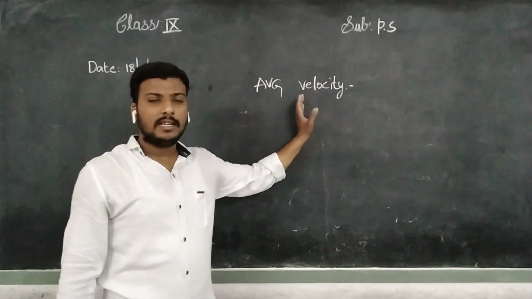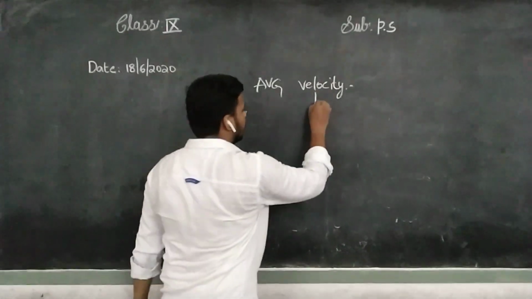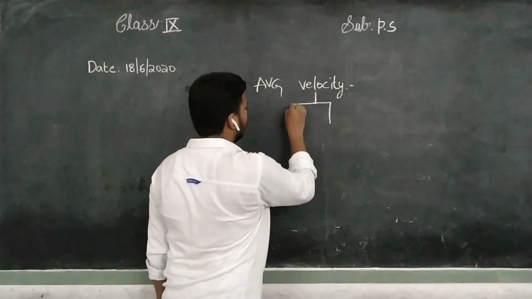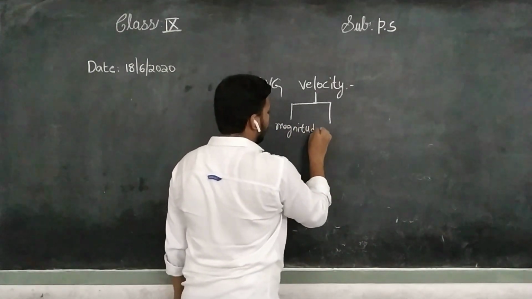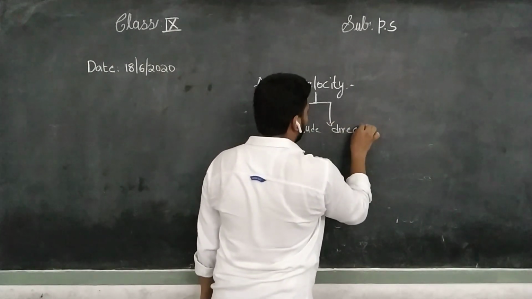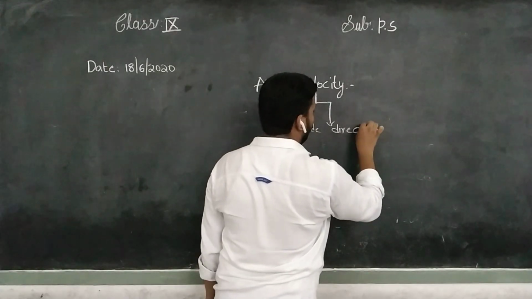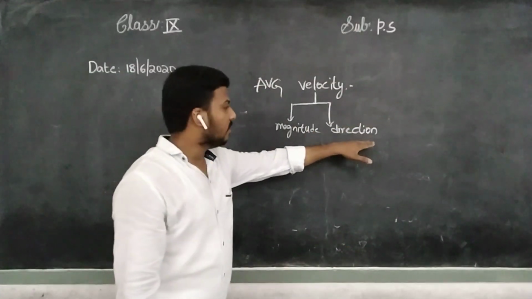What is a vector quantity? A vector quantity is a two-dimension quantity. Means it requires both magnitude and direction. For velocity, we need two dimensions, magnitude and direction.